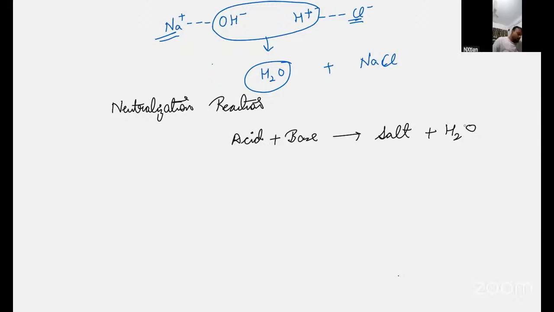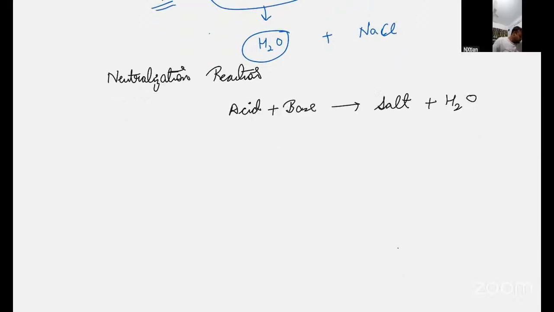Okay. Now the last reaction, the fourth reaction, is reaction with metal oxide.